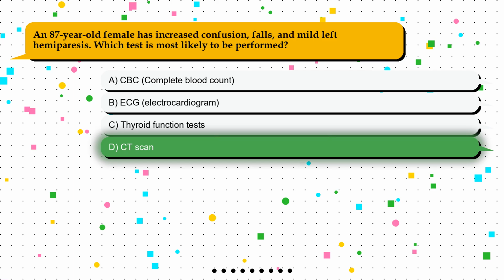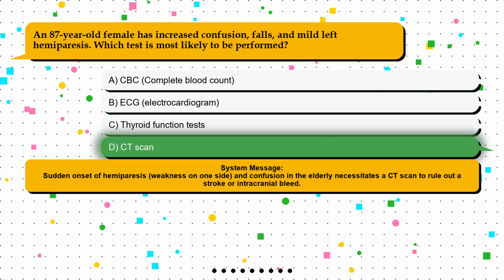The correct answer is option D. CT scan. Sudden onset of hemiparesis, weakness on one side, and confusion in the elderly necessitates a CT scan to rule out a stroke or intracranial bleed.